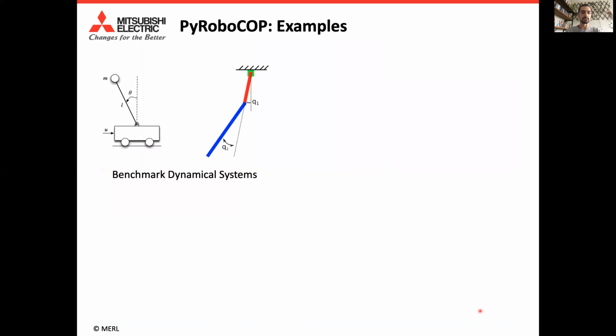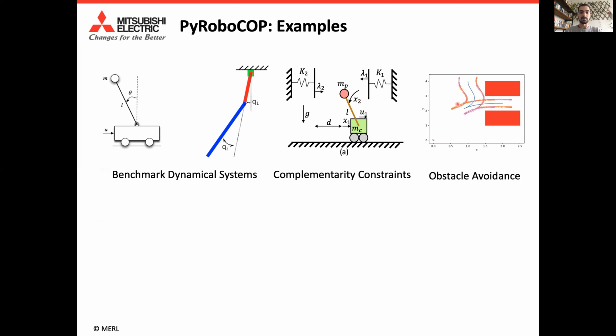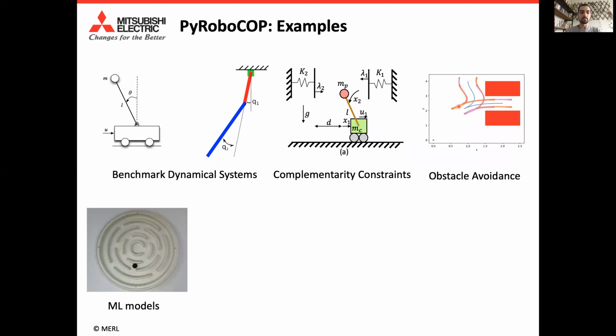Okay, just some examples to simplify this even more. You can find the code for all these examples in our repository. So we have standard classical problems like the double inverted pendulum, the cart-pole with inverted pendulum, and soft walls that give rise to complementarity constraints. Here we have a car that is parking in between obstacles.